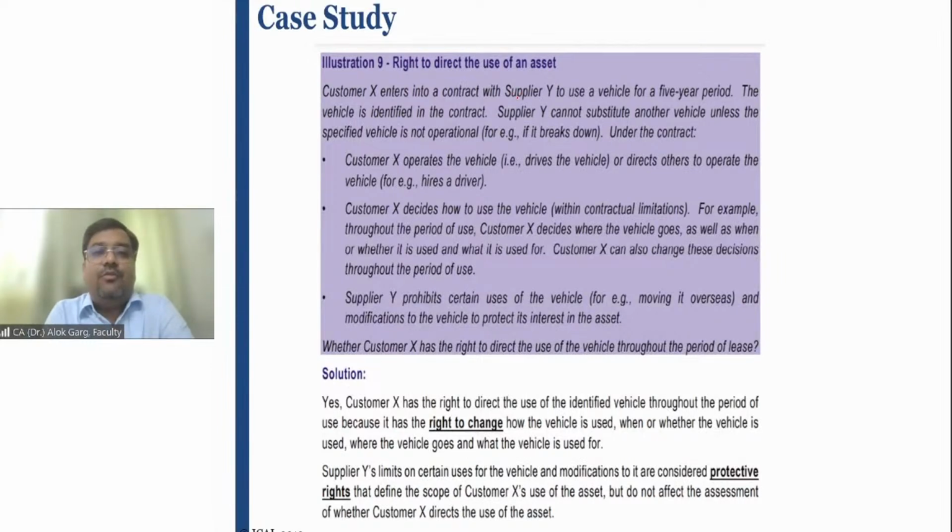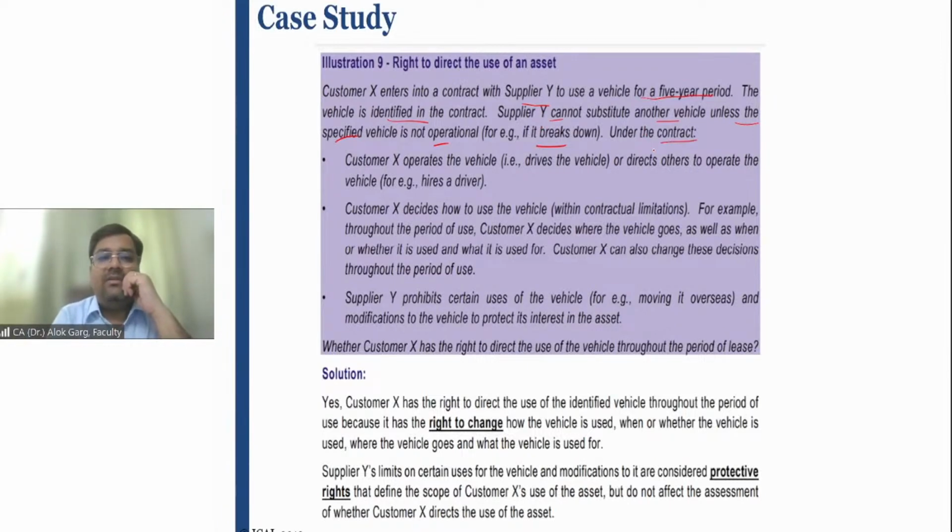Customer X enters into a contract with supplier Y. Customer X means lessee, supplier Y means lessor, to use a vehicle for a 5-year period. The vehicle is explicitly identified in the contract, an identified asset. Supplier Y cannot substitute another vehicle unless the specified vehicle is not operational, like it breaks down. Of course, in that case, it is a protective thing that the lessor has to replace the damaged vehicle with another vehicle.